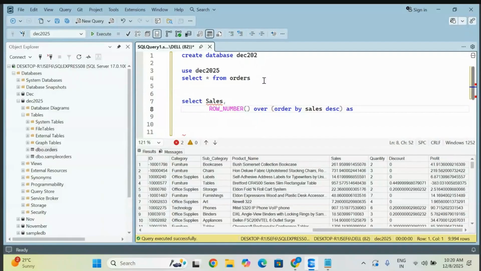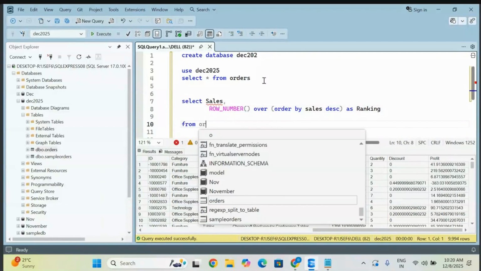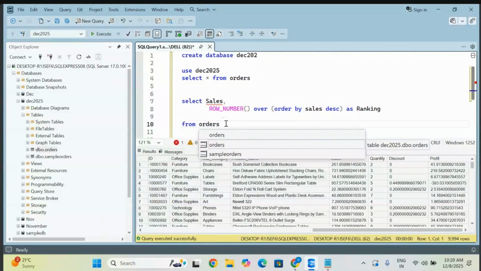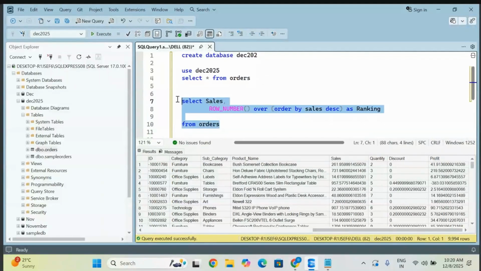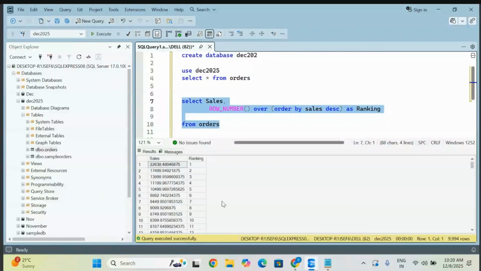I want to give some alias name for this, so I'm giving ranking. From which table are you going to point? Simple thing, from your orders table. Perfect. You execute it, and you will get the rank here. Did you observe that you are getting the rank over here? Are there any similar numbers? I will let you know.